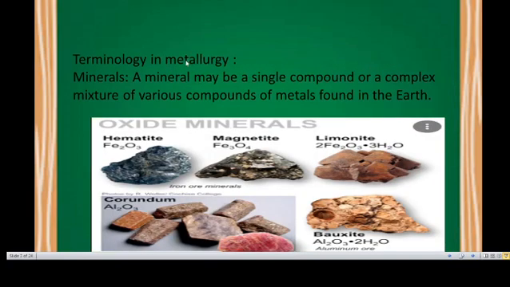First, terminology in metallurgy. Mineral. What is mineral? A mineral may be a single compound or a complex mixture of various compounds of metals found in the earth. This is hematite, that is iron ore. This is also iron ore, magnetite. This is limonite, iron ore. This is corundum, aluminium ore. This is bauxite. This is also aluminium ore.